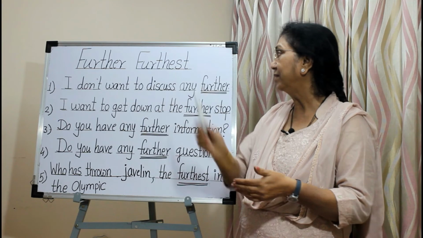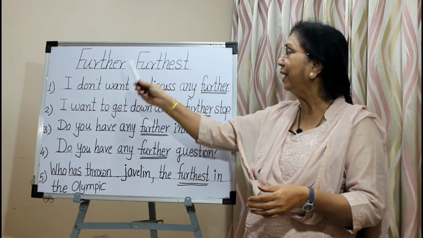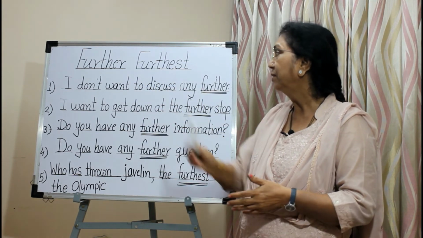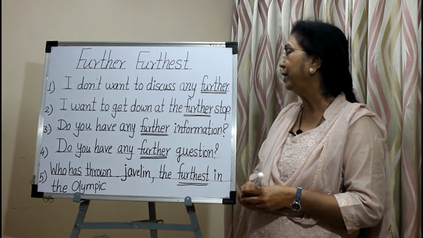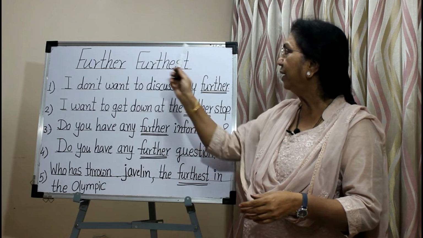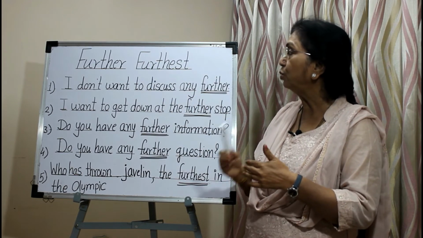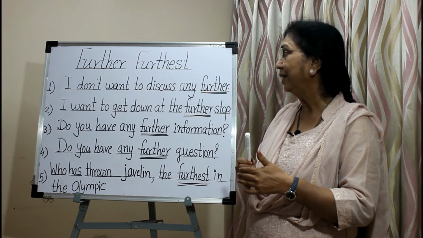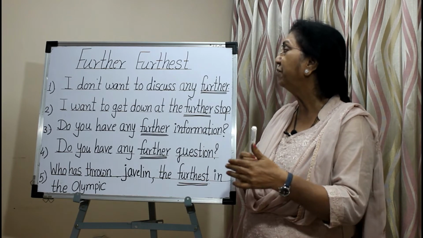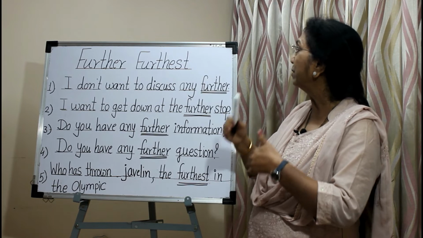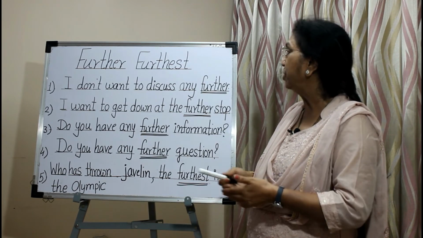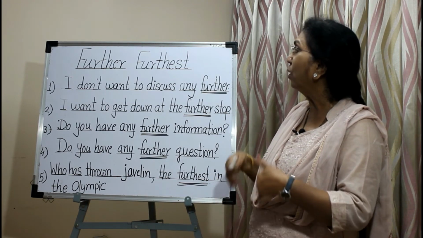Further and furthest, they are also the irregular forms of far. Further in comparative degree and furthest in superlative degree. Further and furthest are used to show the non-physical distance, immeasurable distance or figurative distance. Further and furthest mean more, in addition to, extra or next.